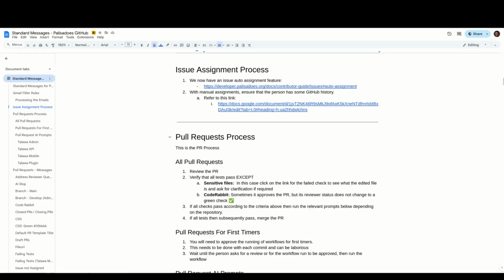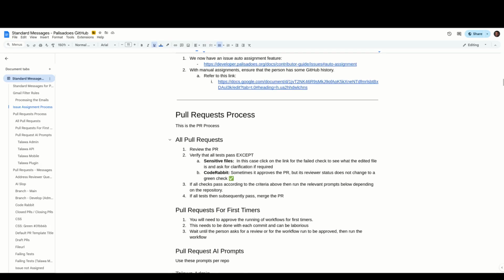So I want to talk about the pull request process. Now, if somebody is a brand new person and they've never done a pull request before, you will notice when you're doing the reviews of the pull request that there's a little button down in the GitHub page that says approve the running of the GitHub action. And that GitHub action would be running all the tests. The reason for this also is directly related to the AI automations that we've been seeing recently.